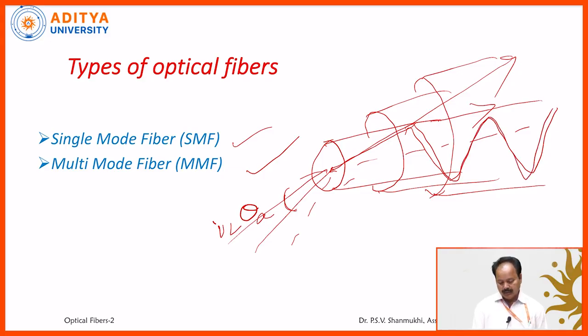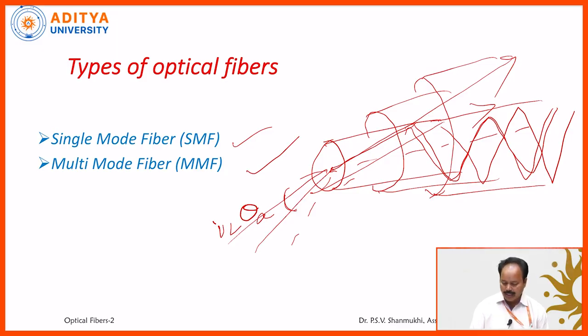But this is an essential condition, not a sufficient one. There is no guarantee for the propagation of the light, even though the light ray is making an angle less than the acceptance angle. What does it mean? Let us imagine two light rays. These two light rays are making angles less than the acceptance angle, and both undergo total internal reflection.